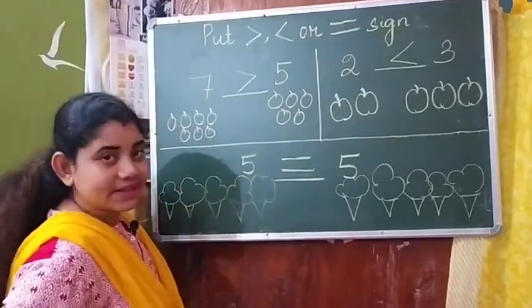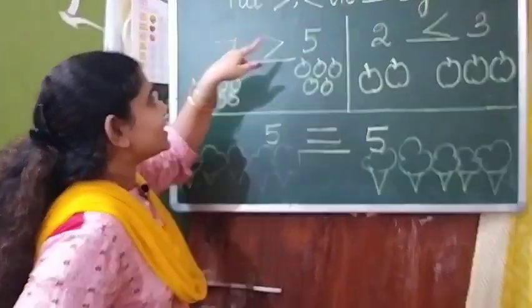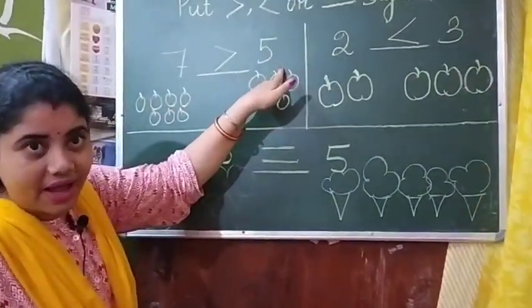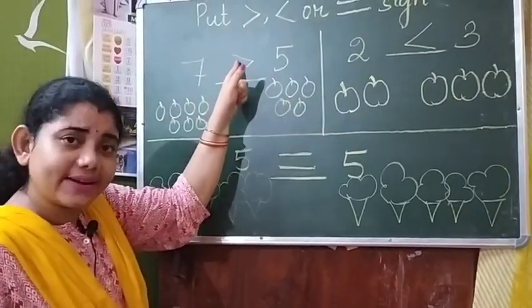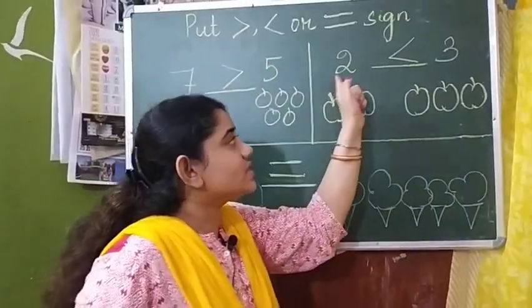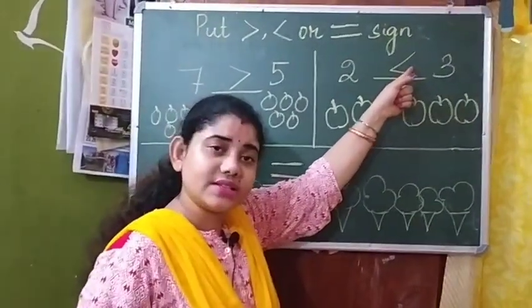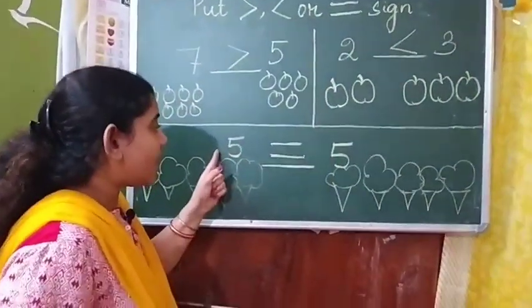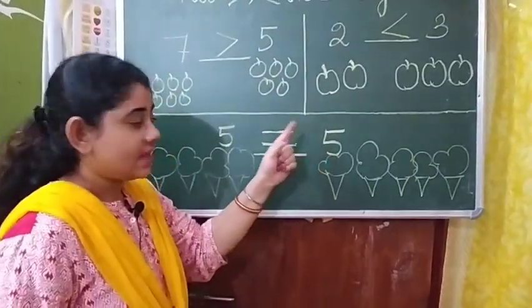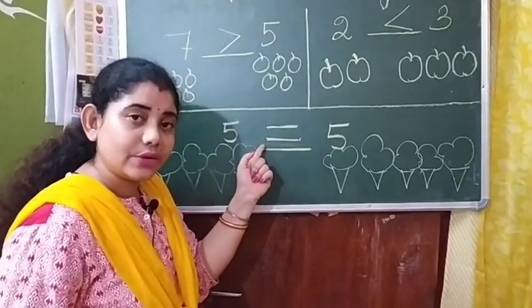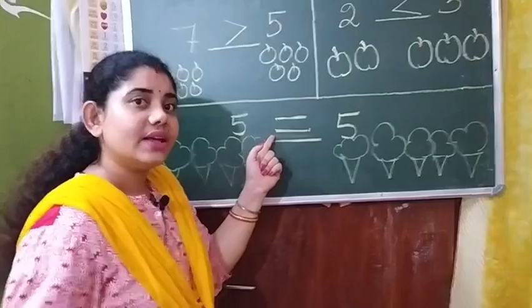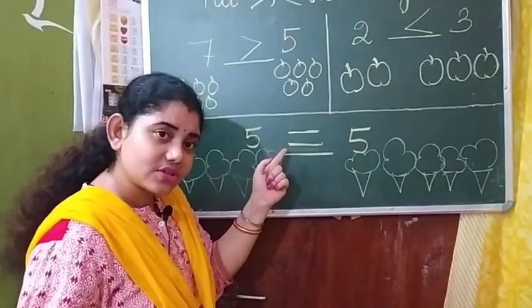Right? So once again we'll revise. 7 is greater than 5. That means this is the greater than sign. And 2 is smaller than 3. That means this is the smaller than sign. Here the 5 is equal to this 5. That means this is the equal to sign.